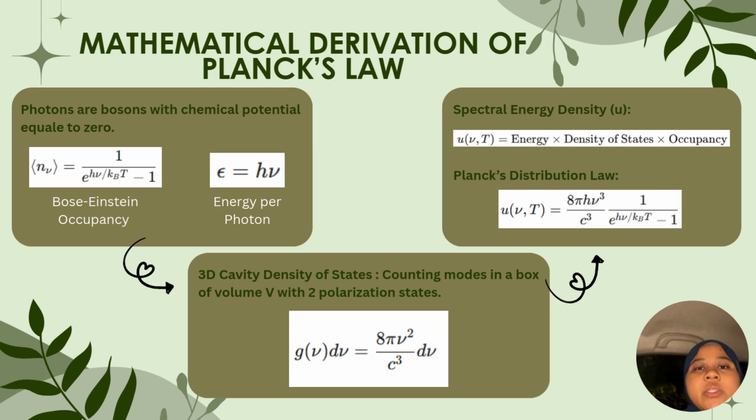This formula solves the ultraviolet catastrophe because the exponential term forces the energy to drop at high frequency. These results match what we observe in nature and provide the foundation for the rest of our group analysis.